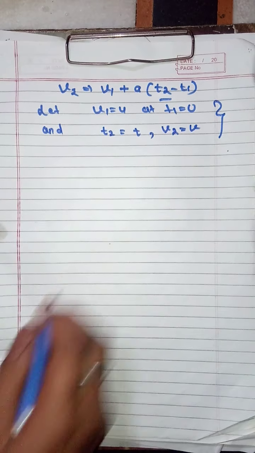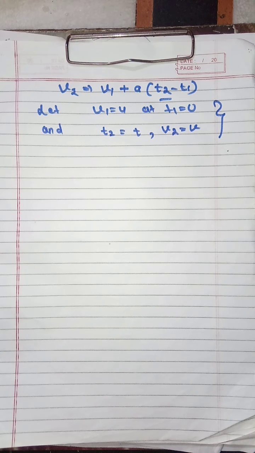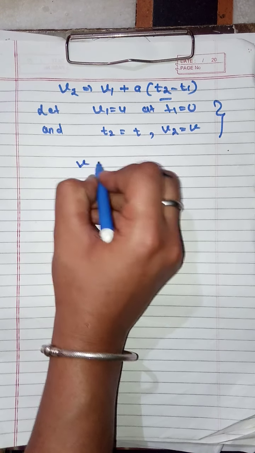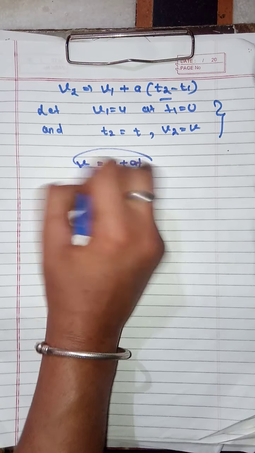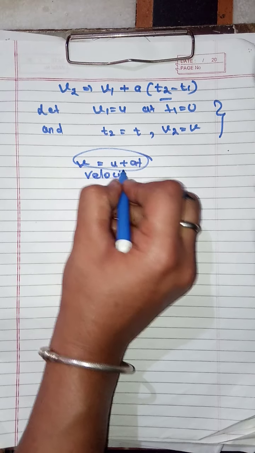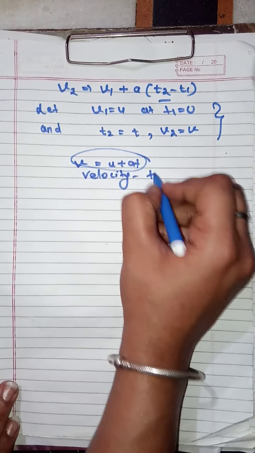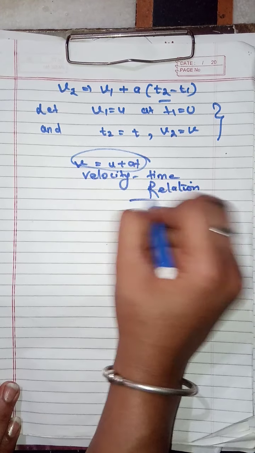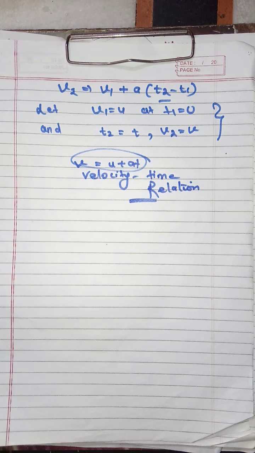We have considered these reference values to obtain the final velocity time relation. Using these values in this relation, we simply obtain v is equal to u plus at, and this is the velocity time relation.